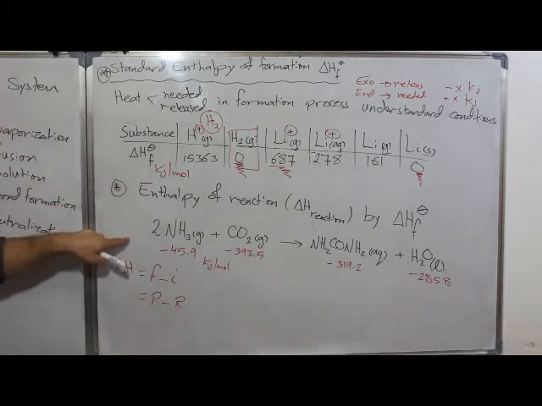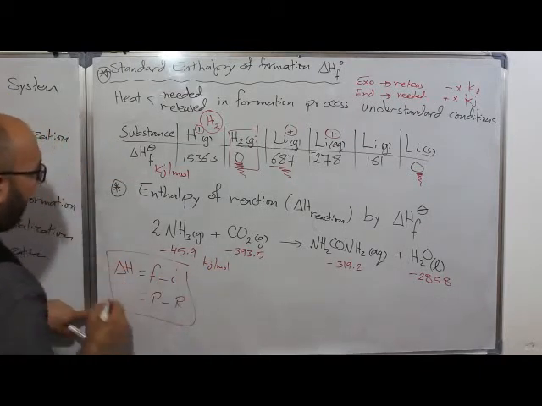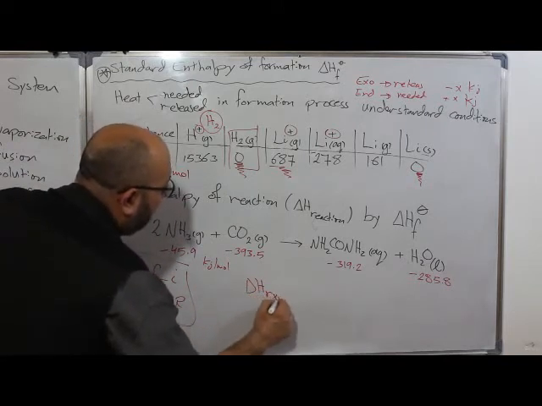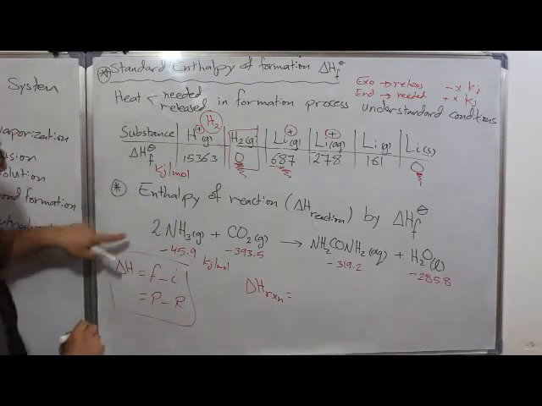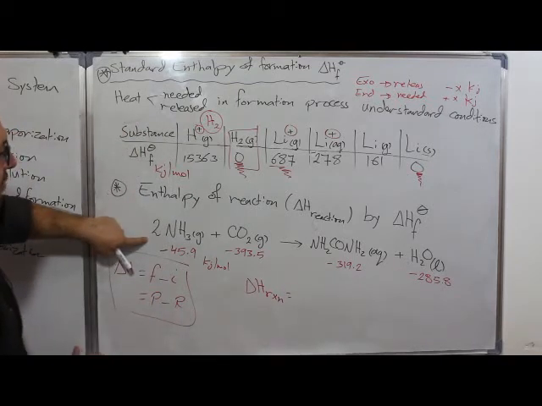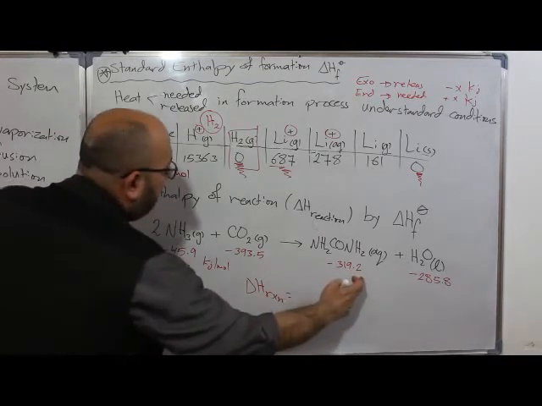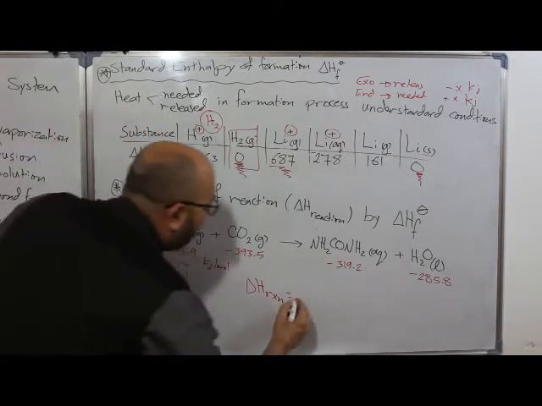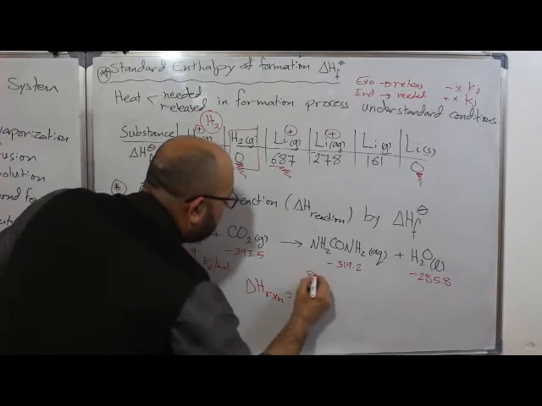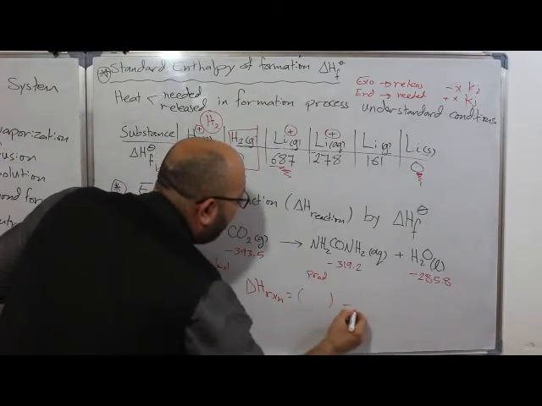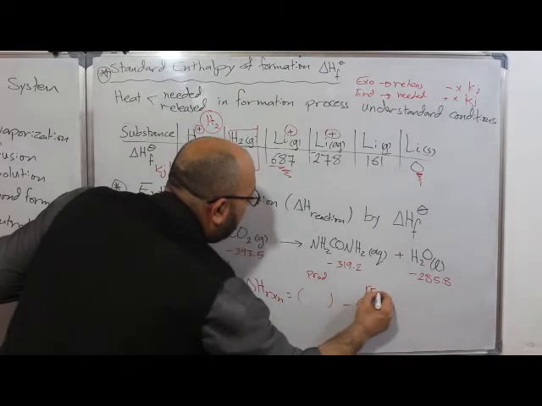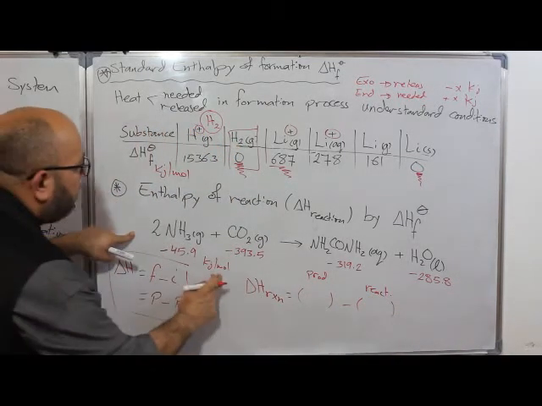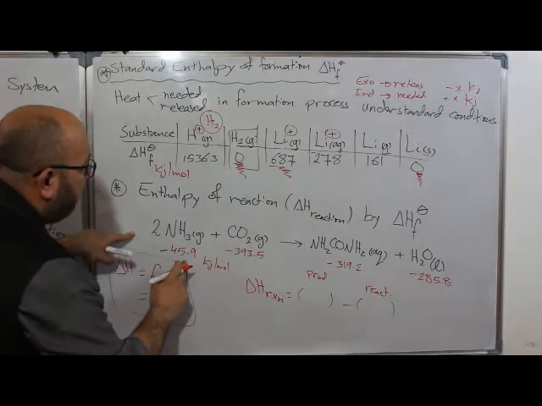If you want to find the heat of reaction here, it's equal to the total of the products minus the total of the reactants. And keep in mind that it's related to 1 mole of materials.